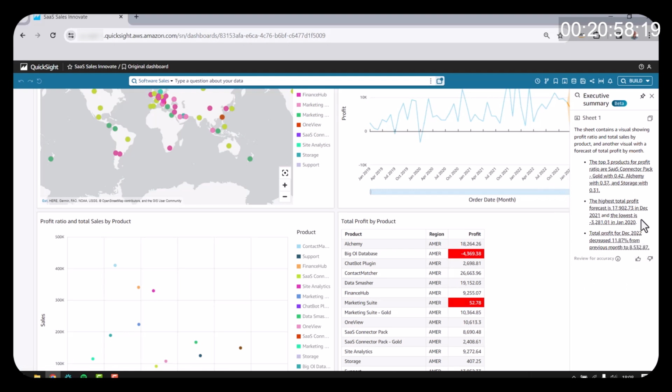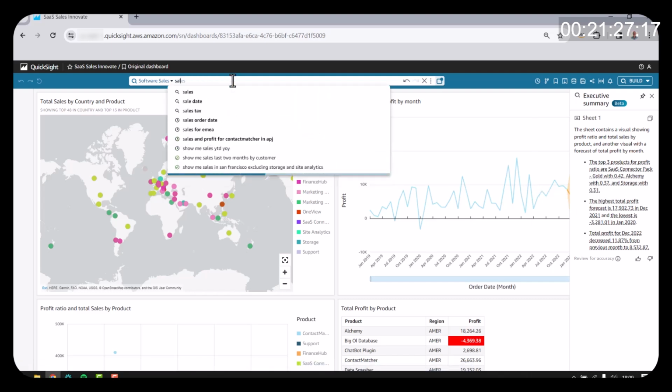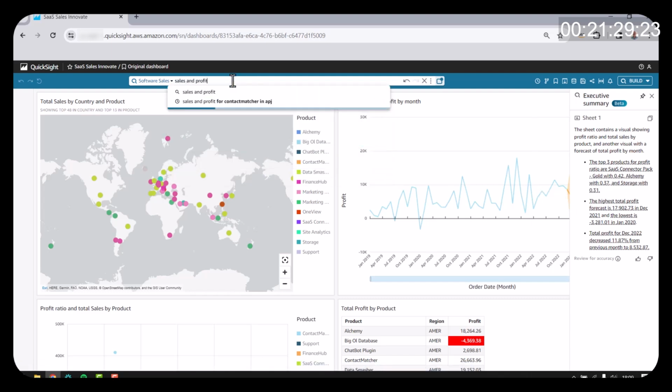Another thing that a user might want to do is understand here basically by asking questions if there are other areas to focus on. So I can see here that Connector Pack and Alchemy are high profit products, but maybe I want to know a little bit more about Alchemy. I know it's a high profit product, but I want to know perhaps how are things going in a particular region. So in order to do that, I can use Q, our natural language query capability, and just type in sales and profit for Alchemy in APJ.